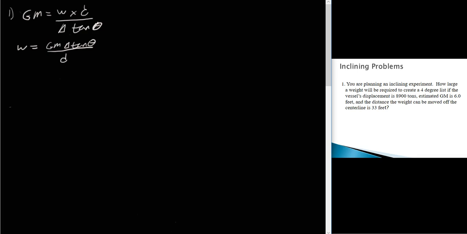And so if we substitute values in here, our weight is going to equal, well, let's see, what's our GM? From the problem, they give us a GM of 6 feet.